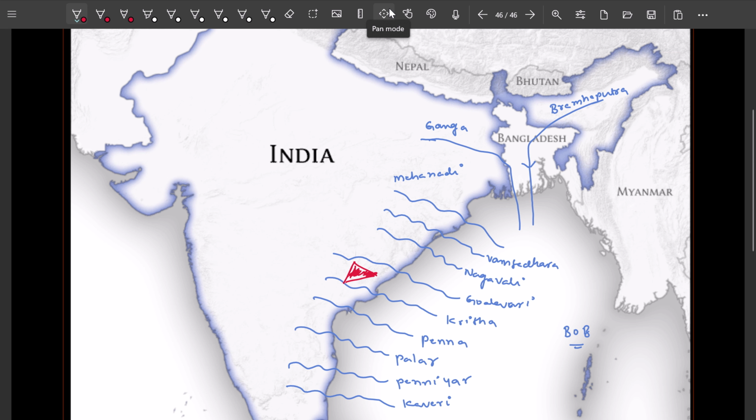Remember, if you know any one, either west flowing rivers or east flowing rivers, you can eliminate options. That is the thing.